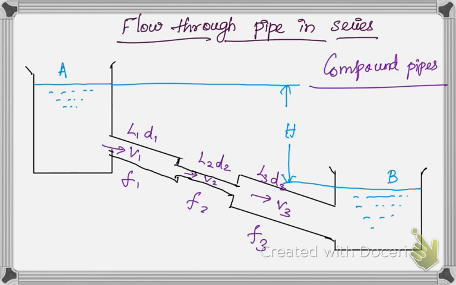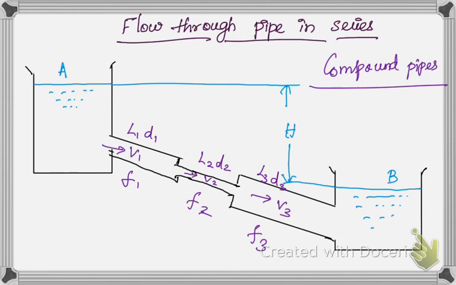It means that pipes of different lengths and different diameters are connected from one end to another end in series. If you see here, there are two tanks, tank A and tank B, and these two tanks are connected by different pipes of different diameter, different length, and the coefficient of friction can also be different. So they are connected in series to form a pipeline,